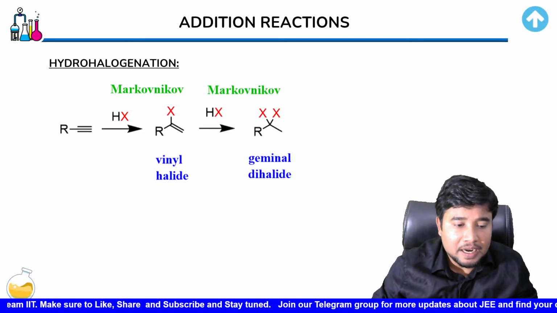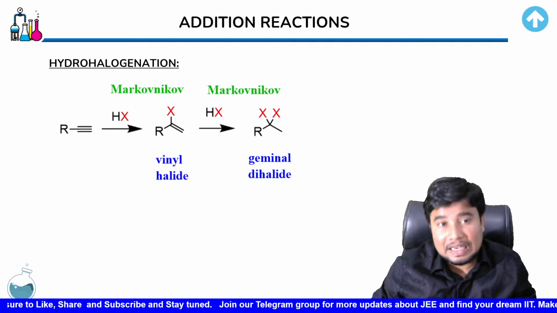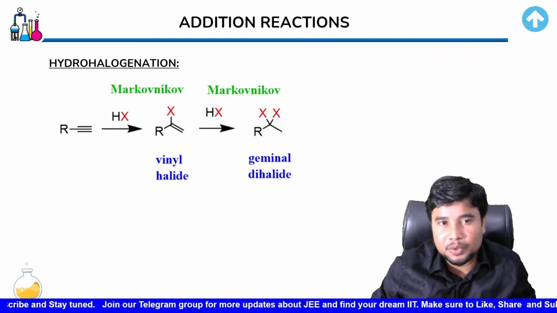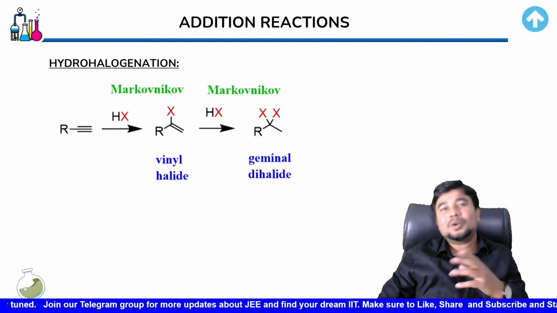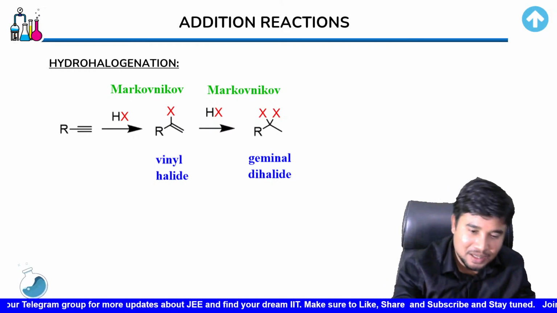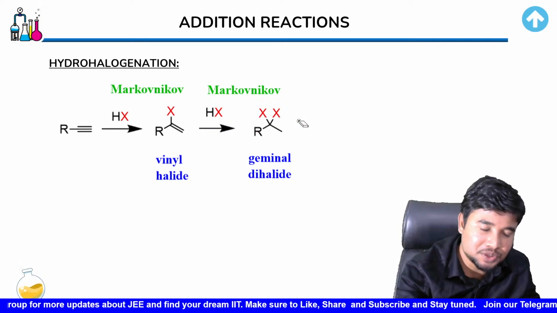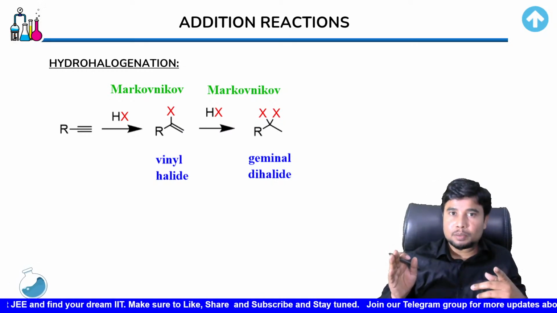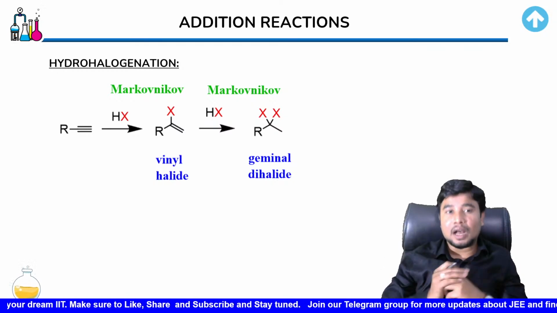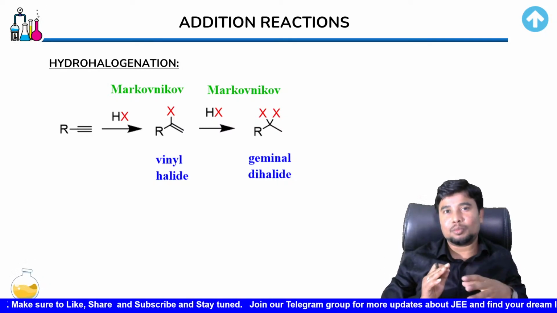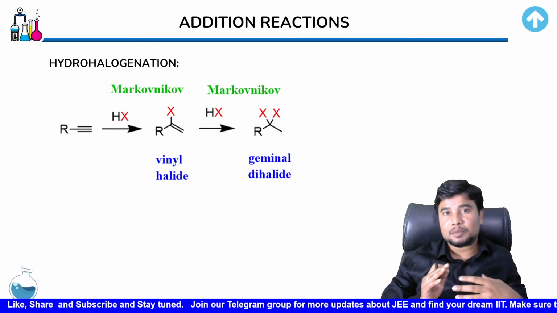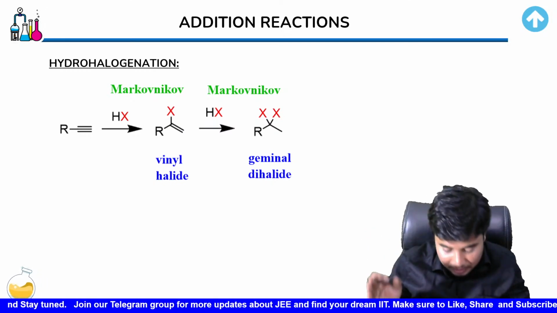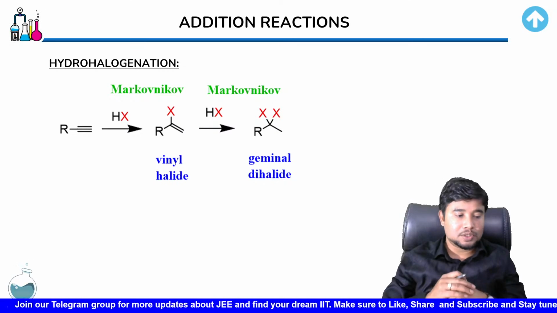The next reaction is the hydrohalogenation reaction of alkynes. Here again, because it is having 2 bonds which can be broken down further, this Markovnikov rule gets repeated 2 times, and that would result in the geminal dihalide preparation. No difference in mechanism, the one that we have learned would happen. Halogen goes to the place where less number of hydrogens are present. Unless this halogen is bromine, that is HBr, and it is happening in the presence of peroxide. In that case, what would happen? The substitution happens over the other atom, the atom where more number of hydrogens are present.